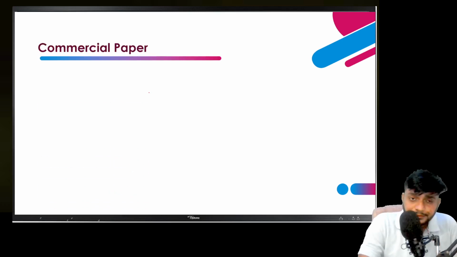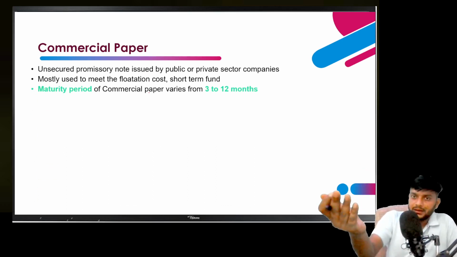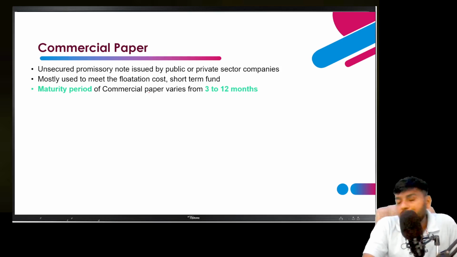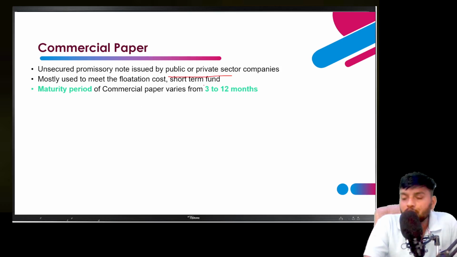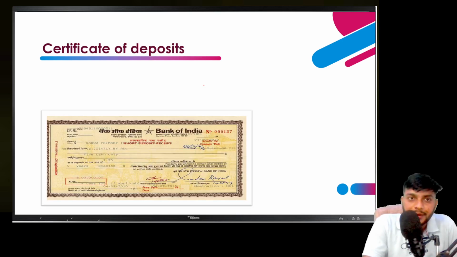Okay, so commercial paper is another security used in the money market, same as a treasury bill. When the government is issuing a treasury bill for a shorter period of time, borrowing money from the public for 14 to 365 days, it is a treasury bill. The same thing, if done by private or public sector companies arranging money to meet their short term needs, again with a maturity period of up to 12 months, is considered commercial paper.